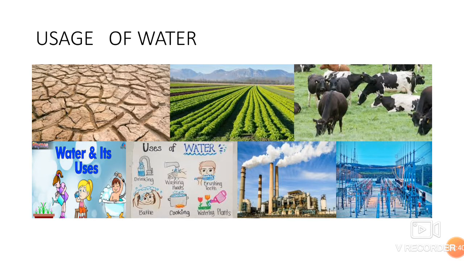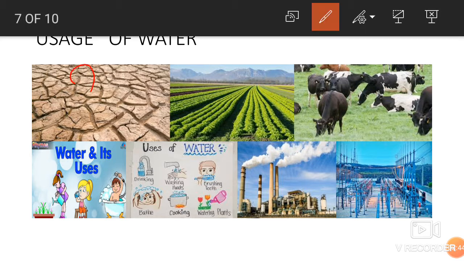Now observe this picture carefully, children. When I look at the first picture, what does this show? This shows drought. That means the soil has become totally dry. Look at the condition, because there is no water over here. There have been no rains in so many months.